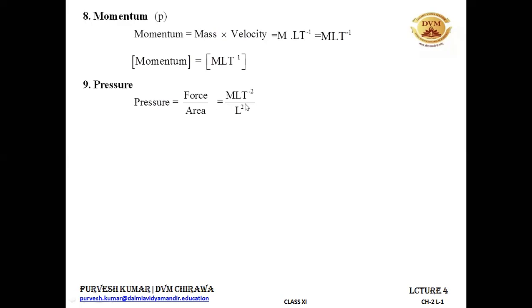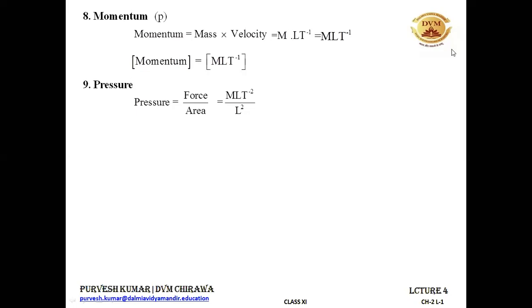It becomes M L minus 1 T minus 2. If someone is asking why we are using square brackets, let's explain again. The meaning of the square bracket is, we will be reading it like this: the dimensional formula of momentum. It is momentum only, but when it is enclosed in square brackets, it is the dimensional formula for momentum. That's why we are writing it like this.